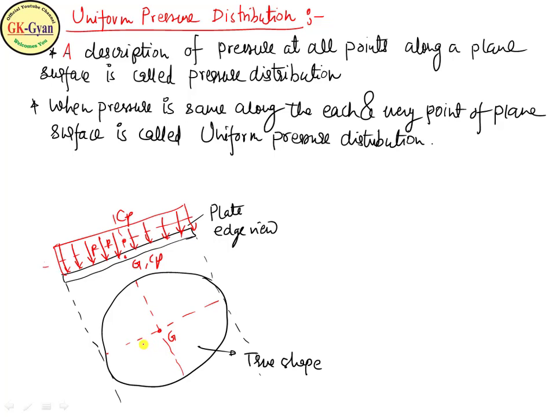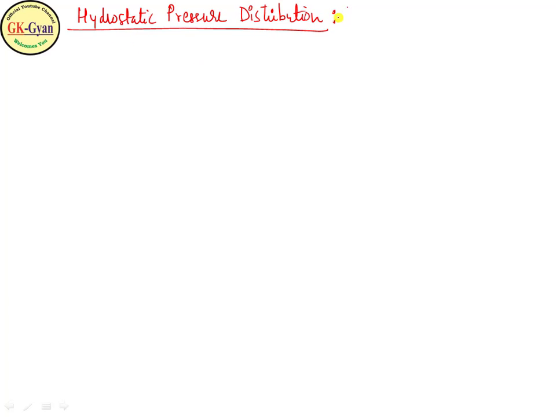Now we will next move to the hydrostatic pressure distribution. What is hydrostatic pressure distribution?